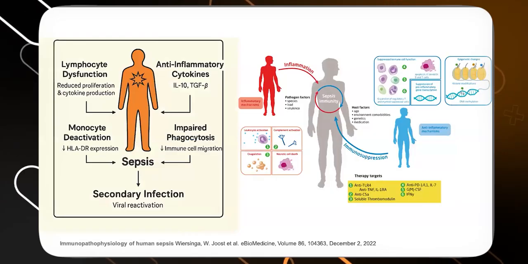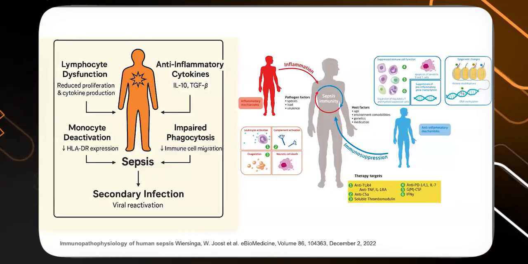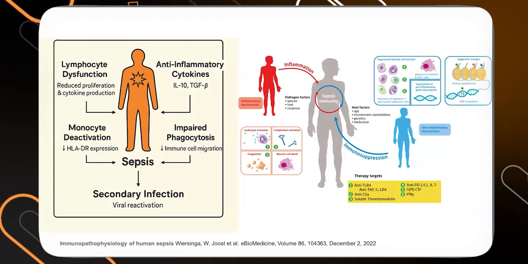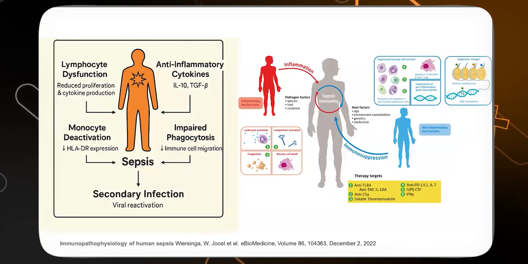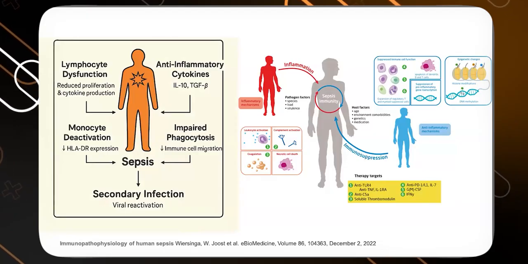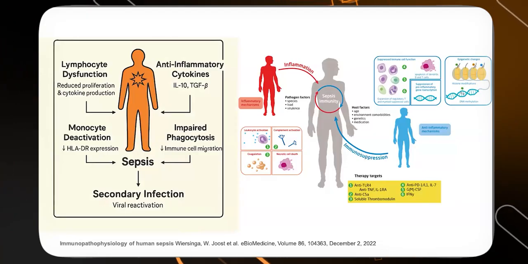So what happens in this phase? There is lymphocyte dysfunction, and anti-inflammatory cytokines like IL-10 and TGF-beta get stimulated over here. All these things cause an immunosuppressed state in terms of monocyte deactivation and impaired phagocytosis, and they are very prone to develop secondary infections.